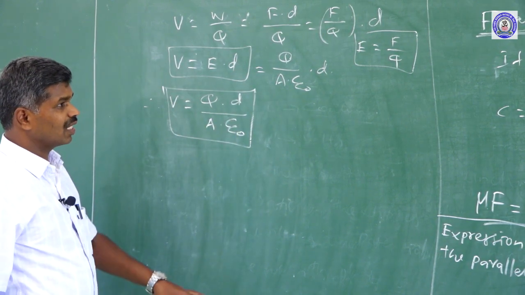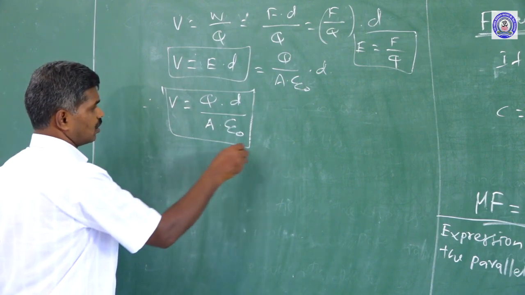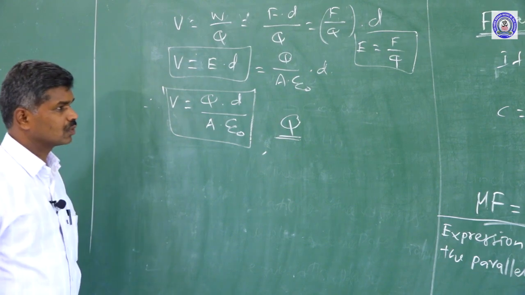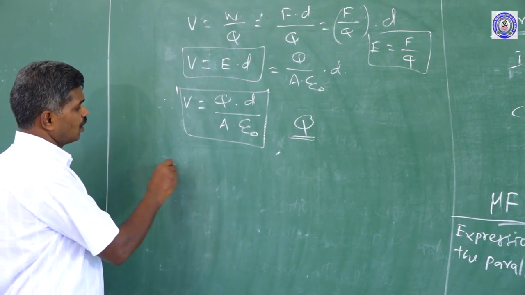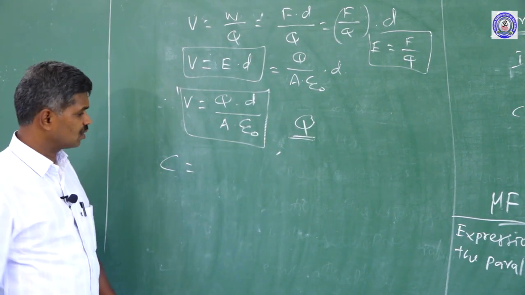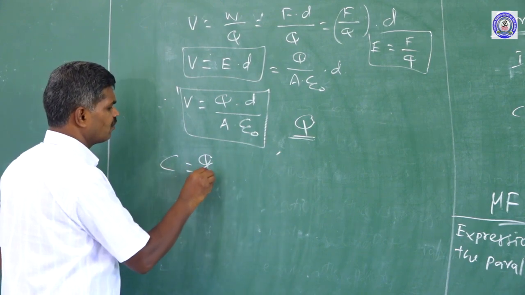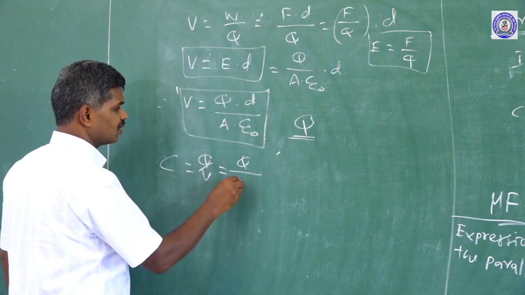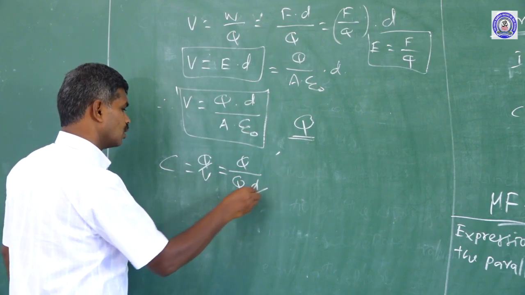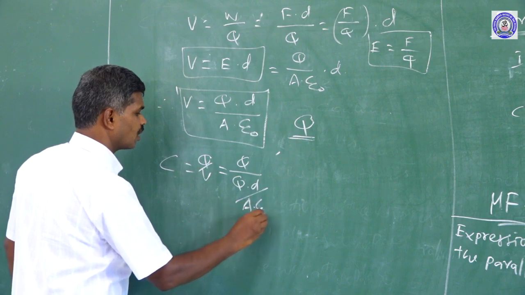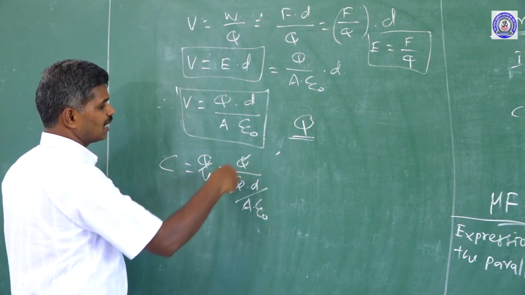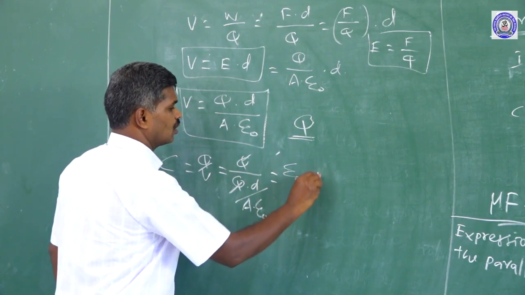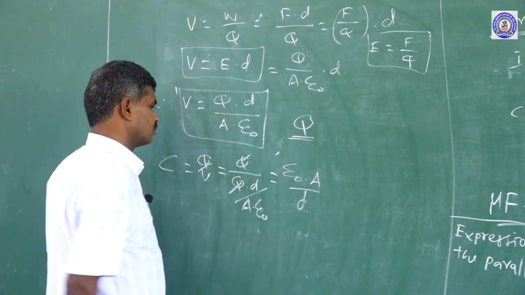And we have the charge stored in the capacitor. What amount of charge is stored? Q amount of charge is stored. That is why, in the basic capacitance formula, C is equal to Q by V. Taking Q directly, with V equal to Q into d divided by A into epsilon naught, Q cancels and we get epsilon naught A divided by d.